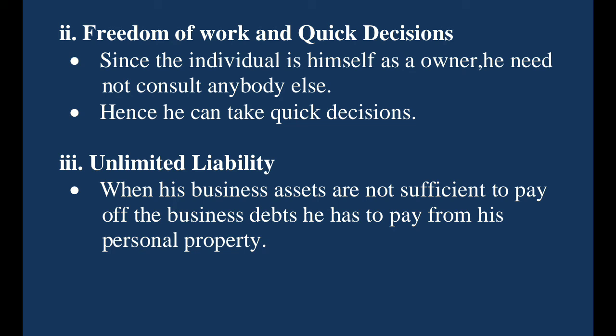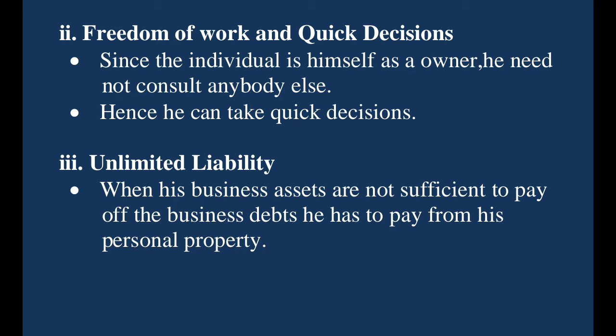Thirdly, we are going to discuss the third characteristic, unlimited liability. What is unlimited liability? When his business assets are not sufficient to pay off the business debts, he has to pay from his personal property. See, in case the sole trader borrows any loan, or else is liable to pay any debts, how does a sole trader need to pay? Only through the business assets he will try to pay all his debts.